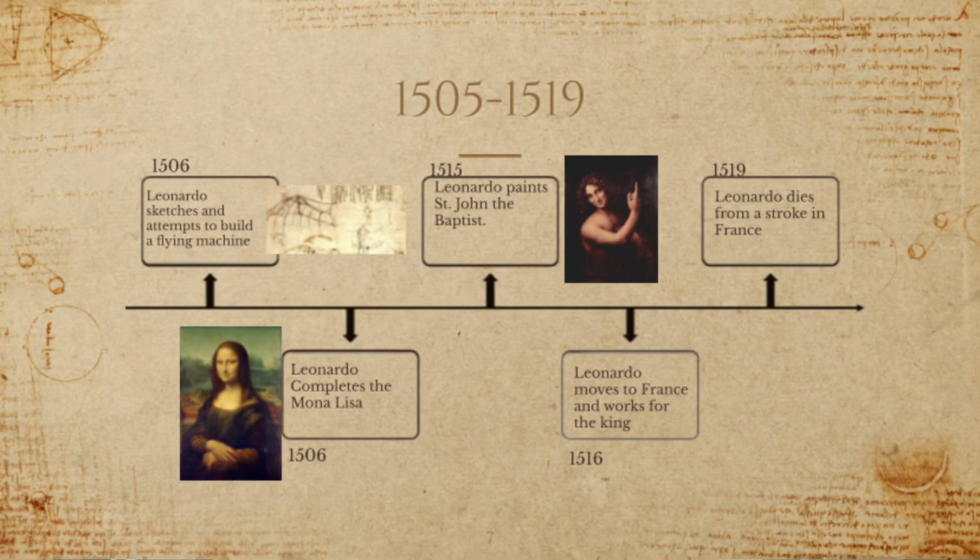In 1506, Leonardo began sketching and attempting to build flying machines for humans. He was the first human to explore this field and created over 100 drawings that illustrated his theories on flight. In the same year, Leonardo also completes the Mona Lisa.